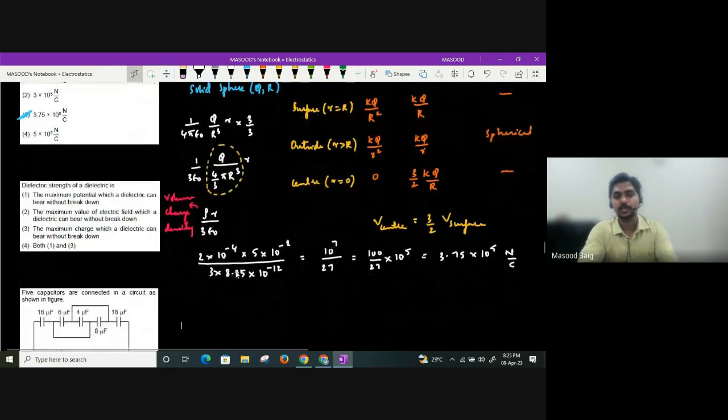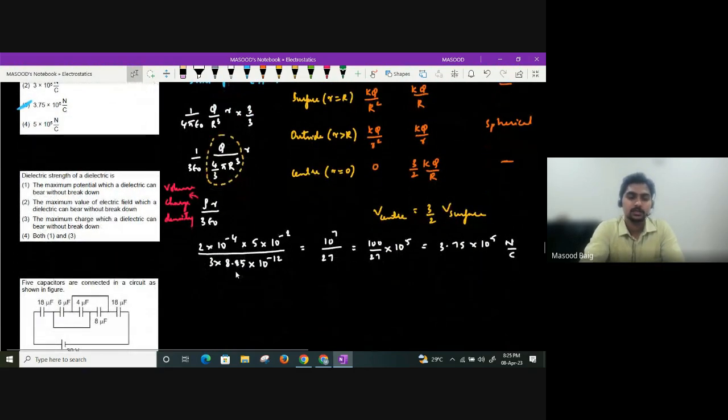Dielectric strength of a dielectric. What is it they are asking, guys? Basically, dielectric strength is something called an electric field, guys. Okay, so is it the maximum potential which a dielectric can bear without breakdown? Is this correct? Dielectric strength? No, guys, it is not correct.